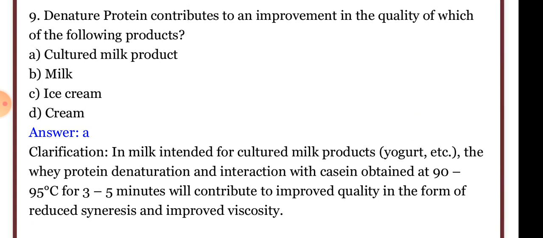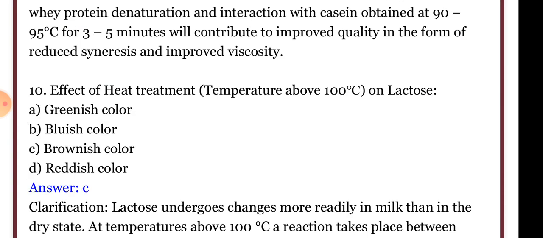We should know that there are two main proteins in milk: whey protein and casein protein. Casein protein contributes 80% of the protein of the milk, and whey protein contributes 20% of the protein of the milk. And denatured protein contributes to an improvement in the quality of cultured milk products such as yogurt.